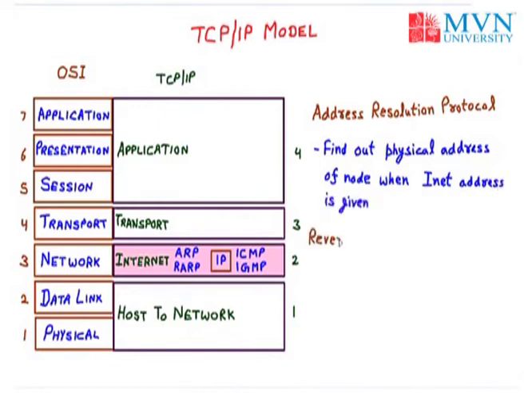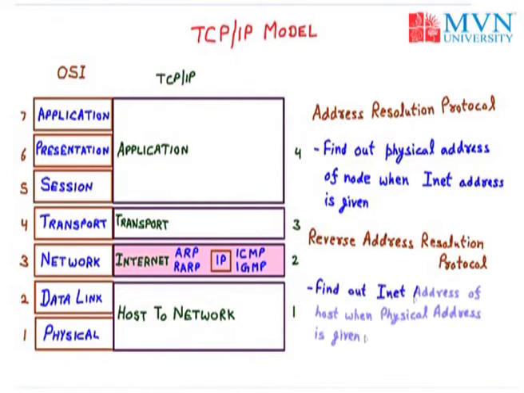Next we have the RARP, that is the Reverse Address Resolution Protocol, which is the reverse of ARP. As it is the reverse of ARP, it is used to find out the INET address of a host when the physical address is given.